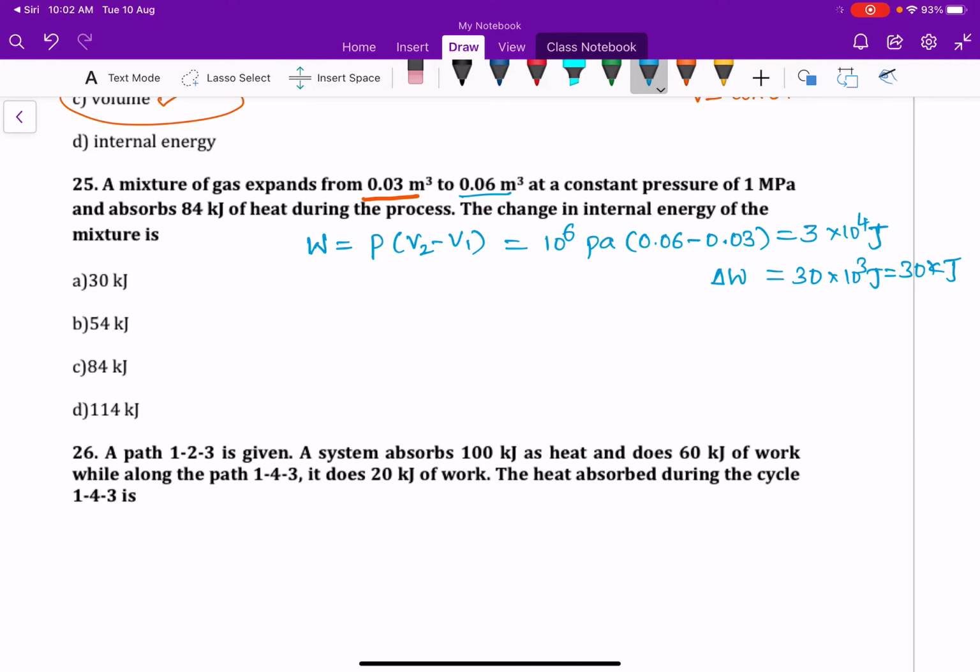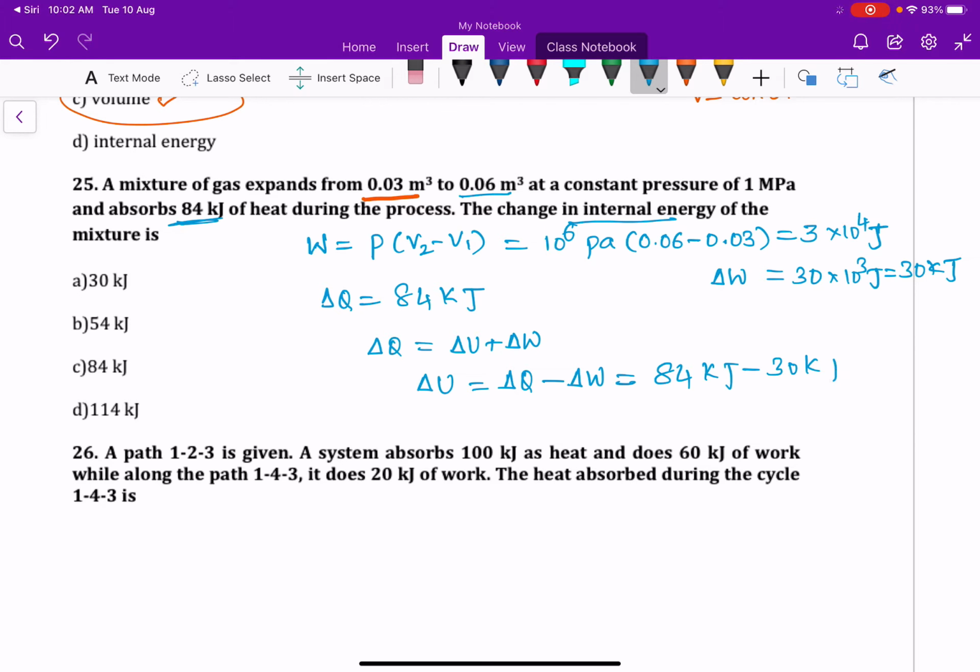And it absorbs an amount of heat energy, delta Q, equal to 84 kilojoules. During the process, what is the change in internal energy? From the first law of thermodynamics, we know delta Q is equal to delta U plus delta W. So delta U is equal to delta Q minus delta W. Here delta Q is 84 kilojoules minus 30 kilojoules, which is 54 kilojoules. So answer B is correct.